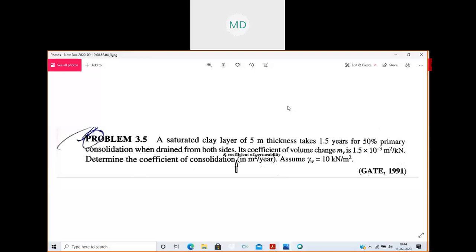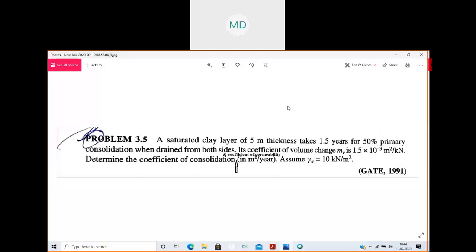Thickness of the clay layer is given to you as 5 meter, then time is given as 1.5 years, and 50% consolidation occurs. Drainage is on both sides, so you need to divide the thickness, the drainage path, by 2, because both side drainage is allowed.